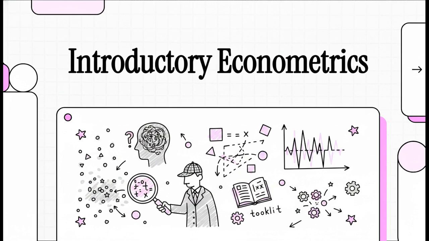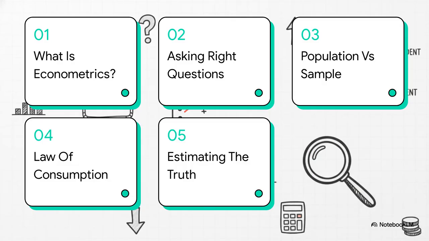Well, economists act as what I like to call data detectives. They use a highly specific set of mathematical tools to uncover the real stories hidden in the data. And the name of that toolkit? Econometrics. Here is our roadmap for today.